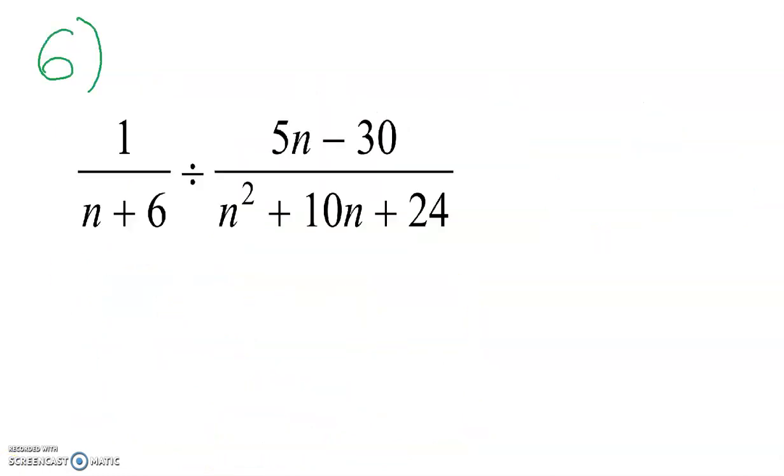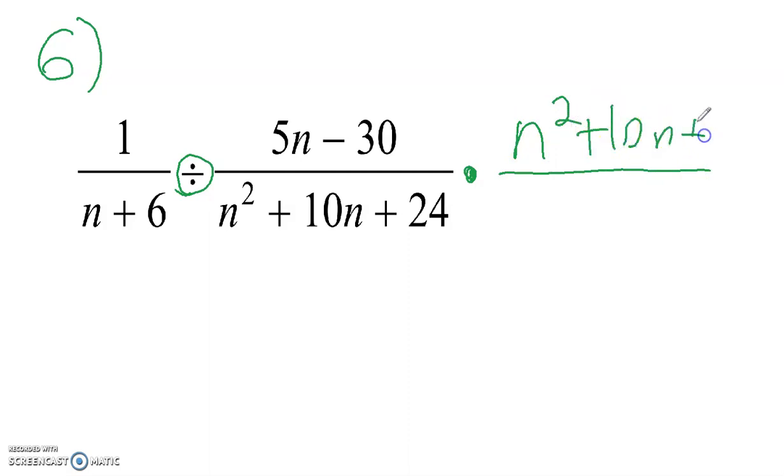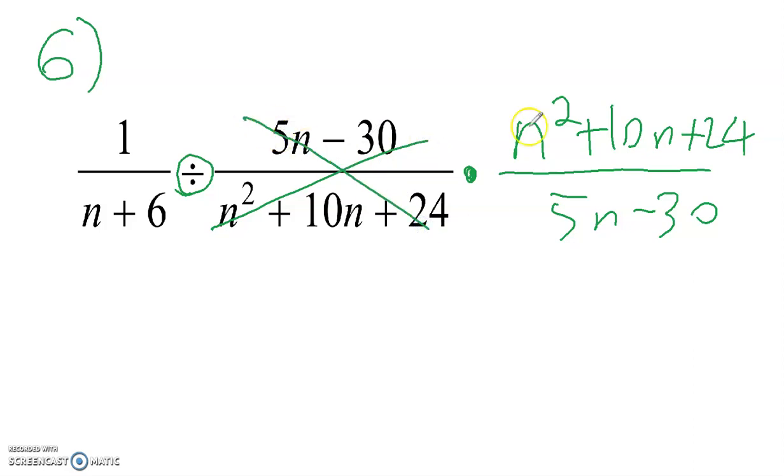In number 6, we are dividing two rational expressions. So when you're dividing, you want to flip, you want to invert the second fraction. So we'll make it upside down. So we have n squared plus 10n plus 24 on top, and on the bottom, we have a 5n minus 30. So I'm going to cross this out so I won't accidentally look at this again.